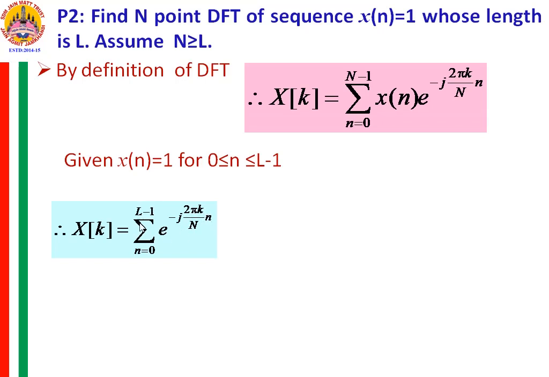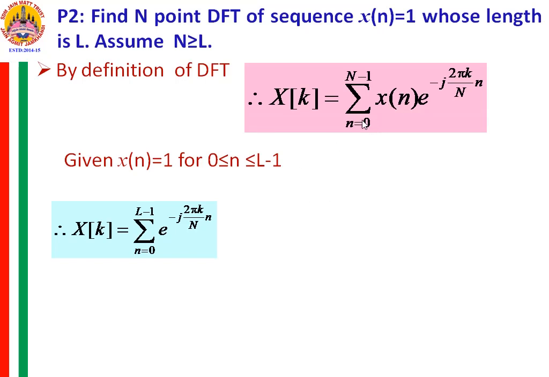Why am I writing this equation from 0 to L minus 1 and not from 0 to N minus 1? The sequence x[n] has amplitude equal to 1 from 0 to L minus 1, and then from L to N minus 1 the amplitude of x[n] is 0.